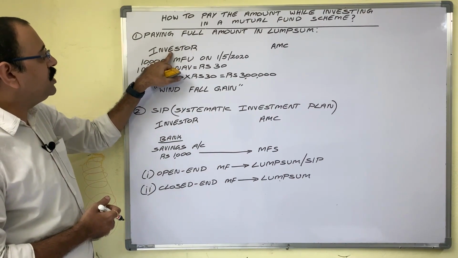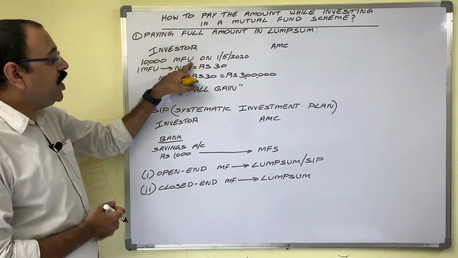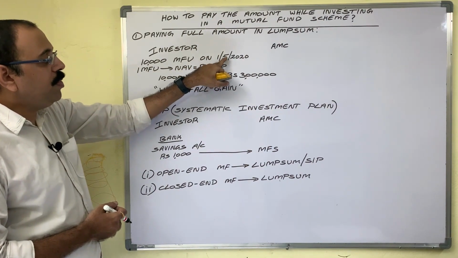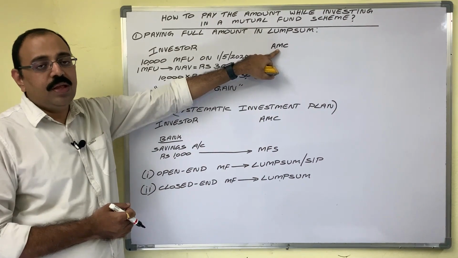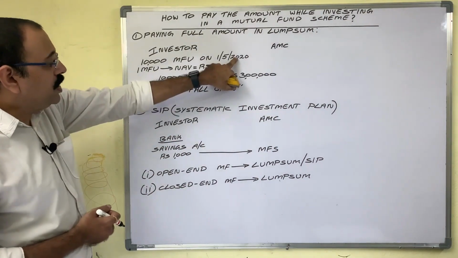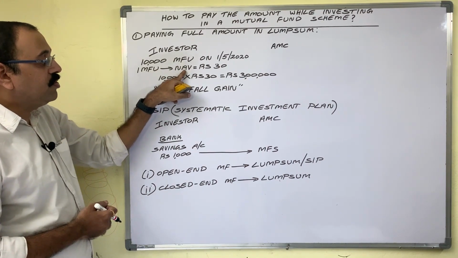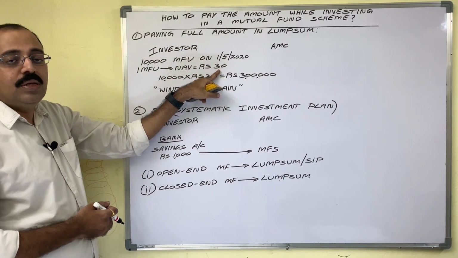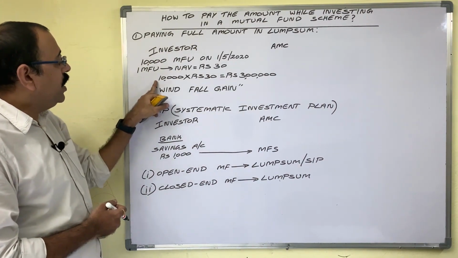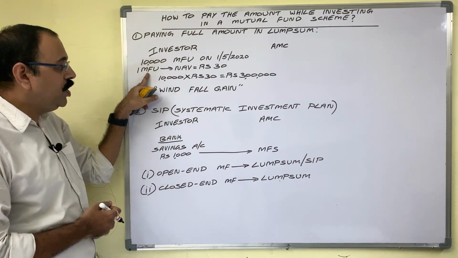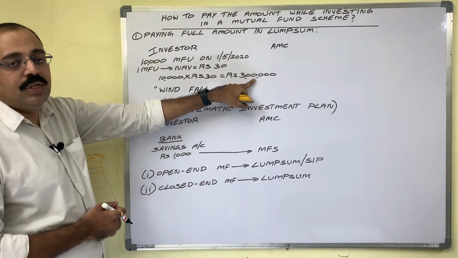Suppose one investor purchased 10,000 mutual fund units on 1st May 2020 from one AMC. And on that day, one mutual fund NAV is equal to 30 rupees. Then how much money is the investor supposed to pay? 10,000 mutual fund units into 30 rupees each, 3 lakh rupees.